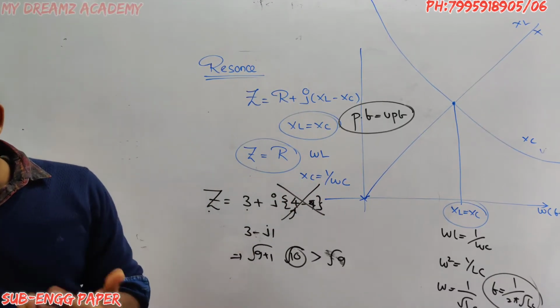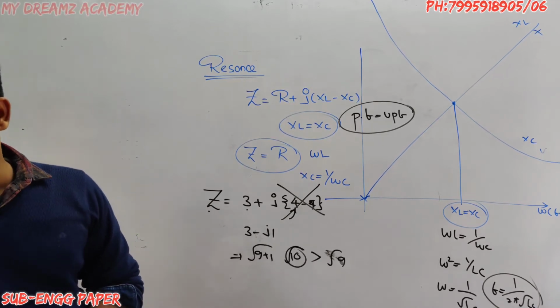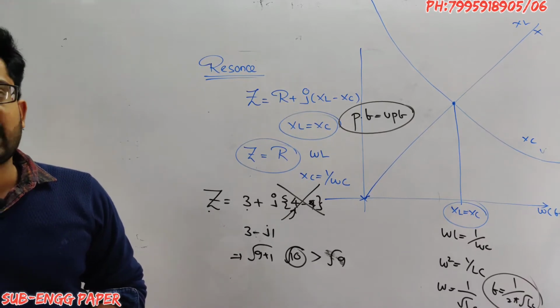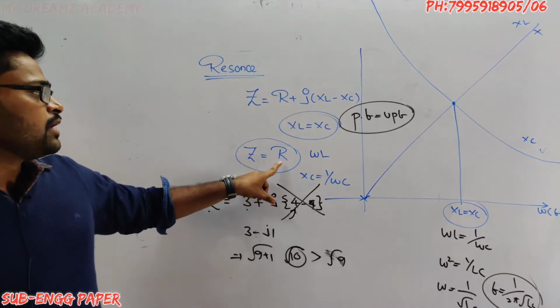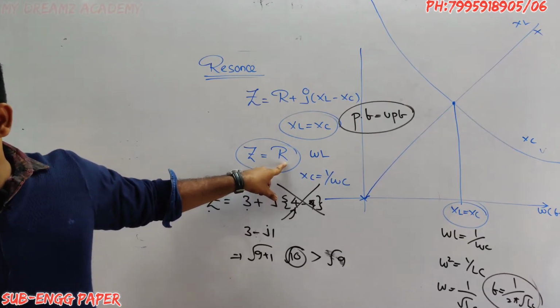So option 1 has a chance of being correct. Option 2, current is minimum, so this one is wrong. Third, impedance is maximum. Actually at resonance impedance is minimum, not maximum, so this one is also wrong.